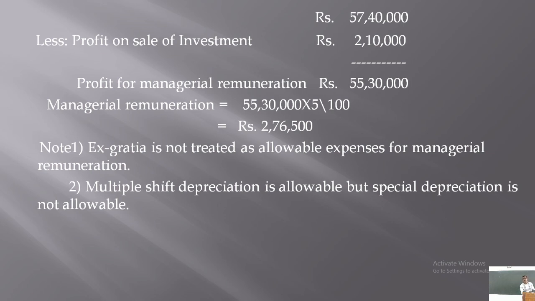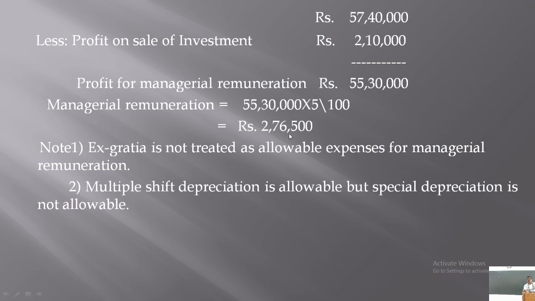So, the managerial remuneration at the rate of 5% on 55,30,000 is 2,76,500, right? Now this is the managerial remuneration on the net profit of rupees 55,30,000, not 23,10,000. So managerial remuneration is calculated on the profit as per Section 198 of the Companies Act.